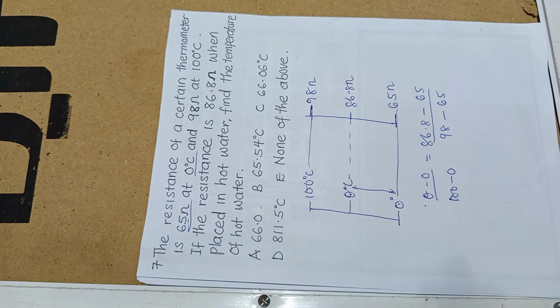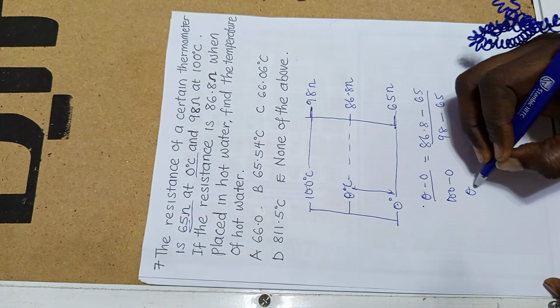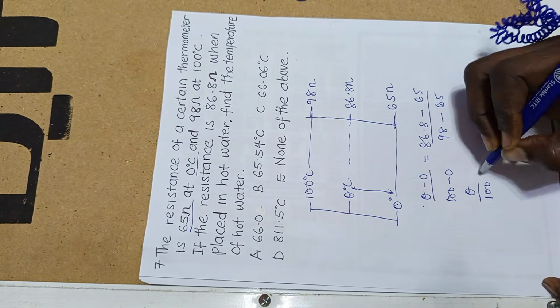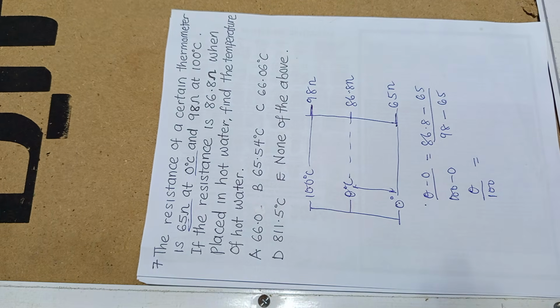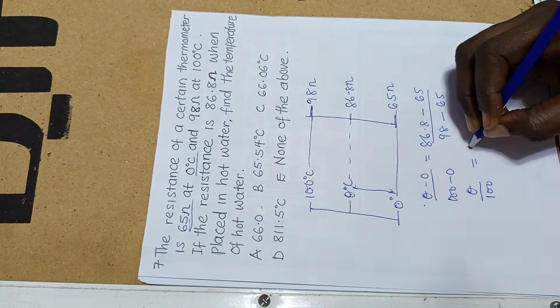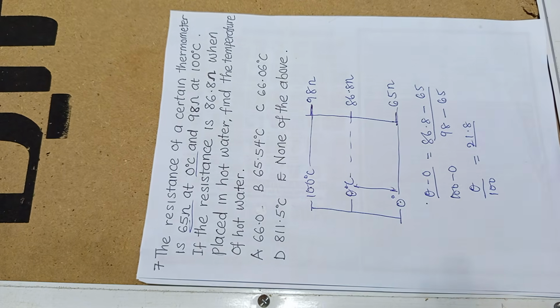So theta over 100 is equal to 86.8 minus 65, which gives 21.8, divided by 98 minus 65.